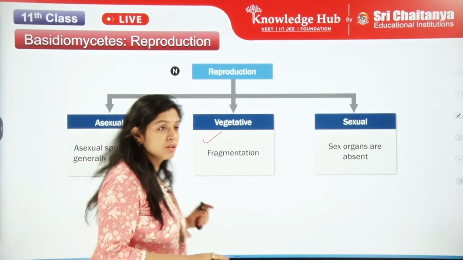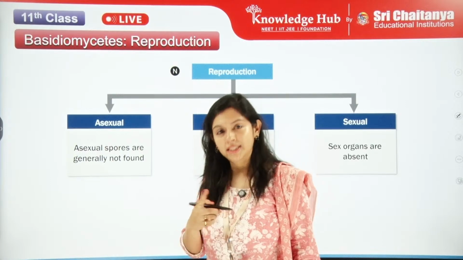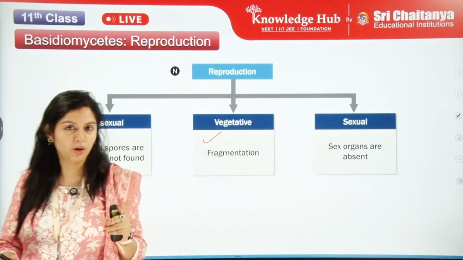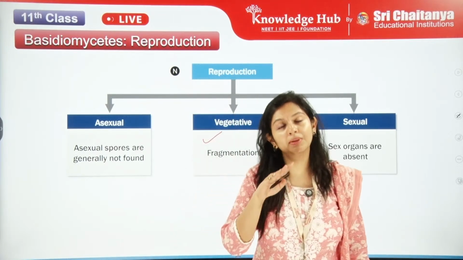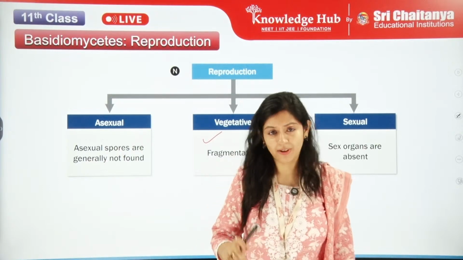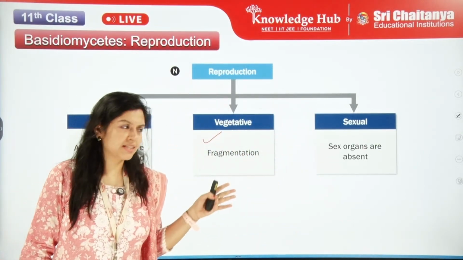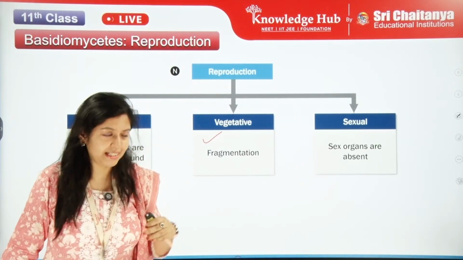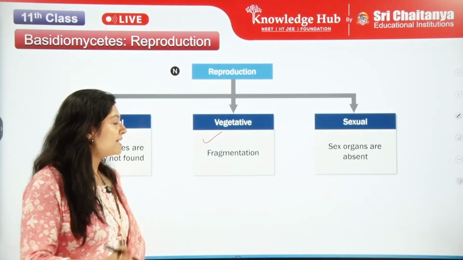Asexual spores are not present, but it doesn't mean that asexual reproduction is completely absent. No, asexual reproduction is present very much. We can see vegetative propagation, a type of asexual reproduction, but asexual spores are not present.